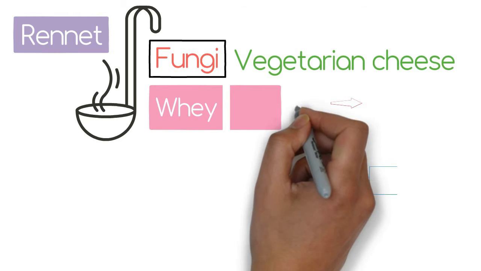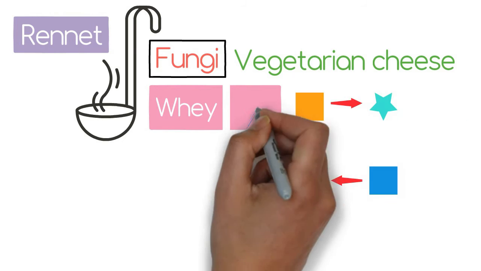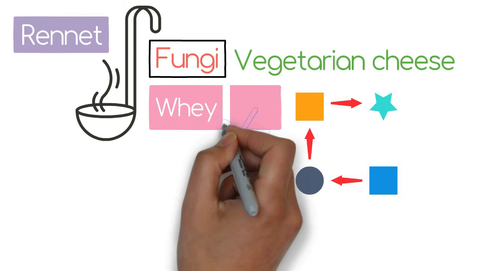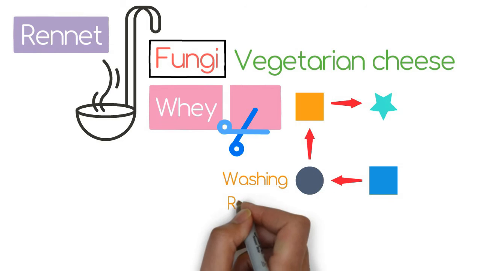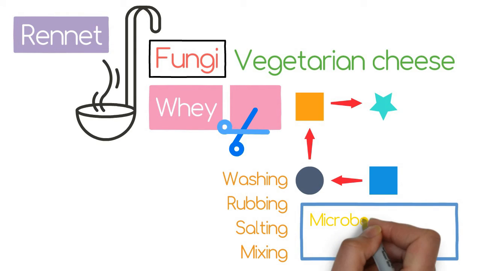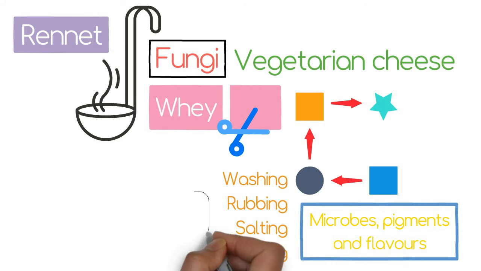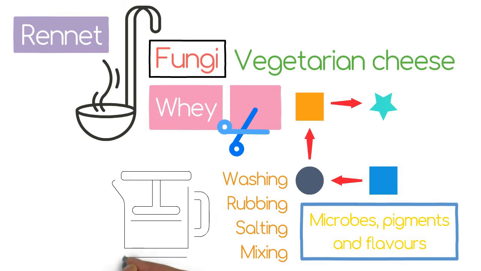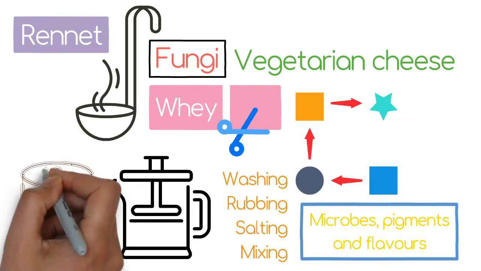Then, the process of production of cheese is started through steps like cutting the solid yogurt into pieces, washing, rubbing, salting, and mixing of essential microbes, pigments, and flavors. Then, cheese is pressed and cut into pieces and stored for ripening.